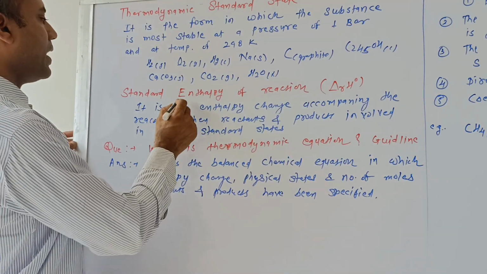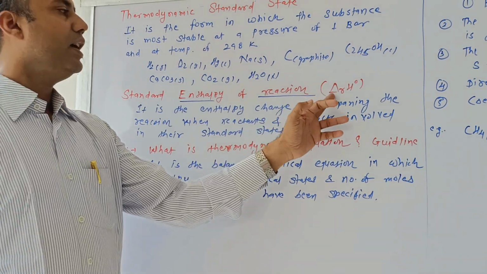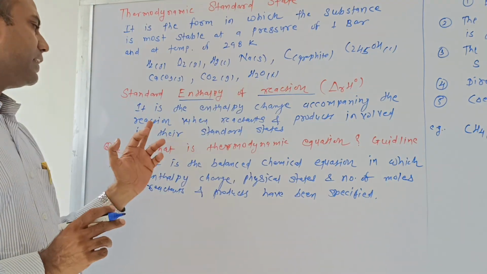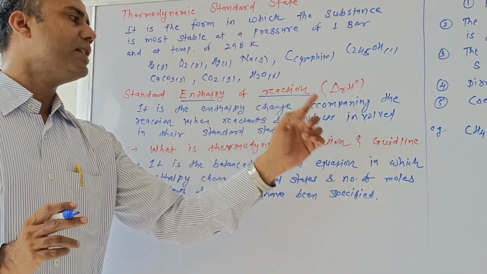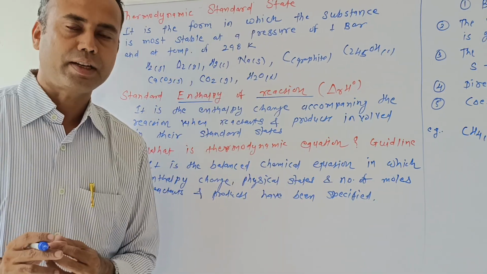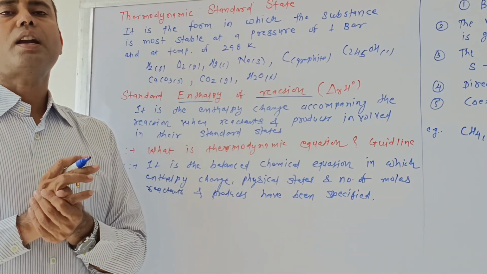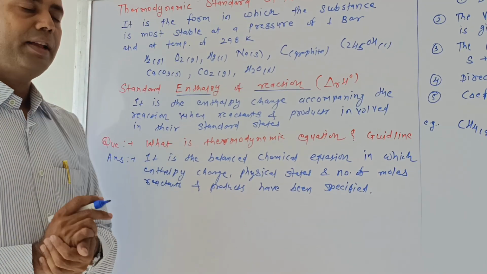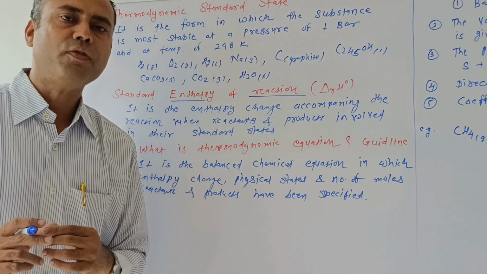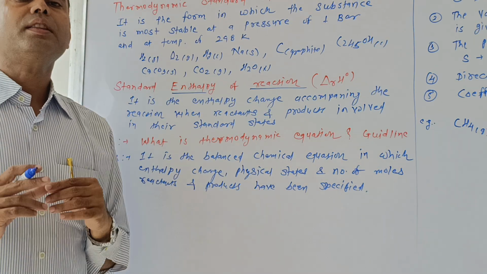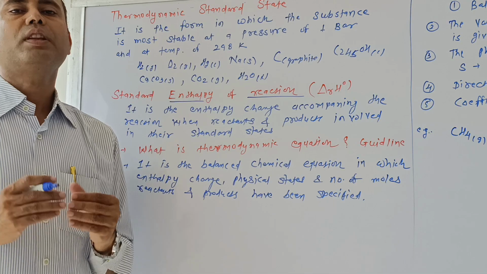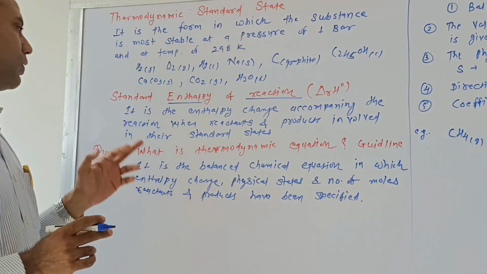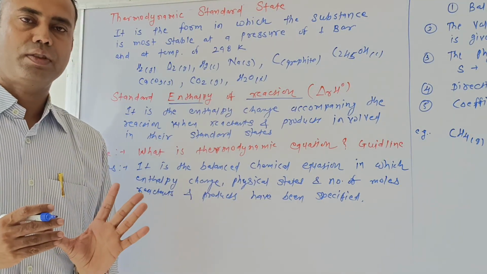After that, the next part is standard enthalpy of reaction, delta RH0. It is the enthalpy change accompanying the reaction when reactants and products are in their standard state. Means when the reactants and products are in their standard state, there is an enthalpy change associated, and that is called the standard enthalpy of reaction.